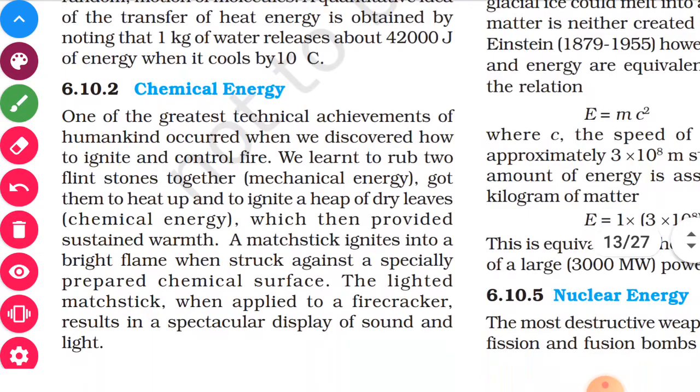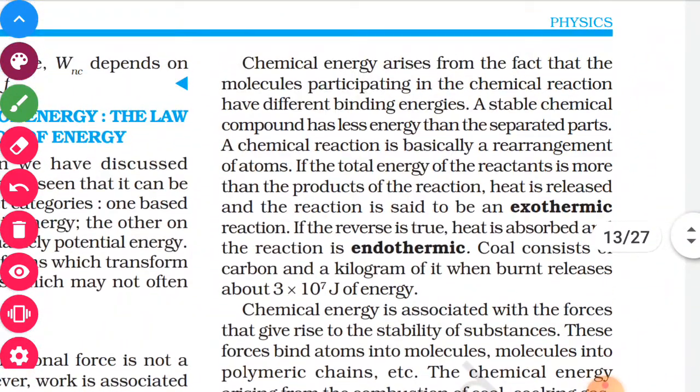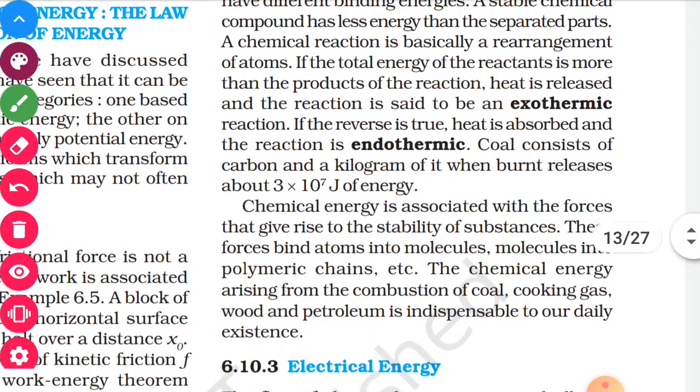Now chemical energy. As you know, whenever there is a chemical reaction, an exchange of energy takes place. Chemical energy arises from the fact that the molecules participating in the chemical reaction have different binding energies. A stable chemical compound has less energy than the separated parts. A chemical reaction is basically a rearrangement of atoms.